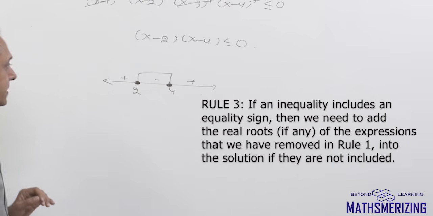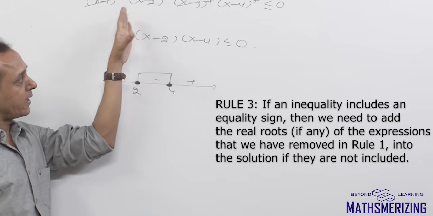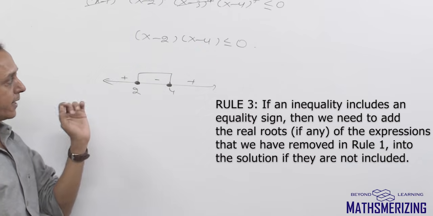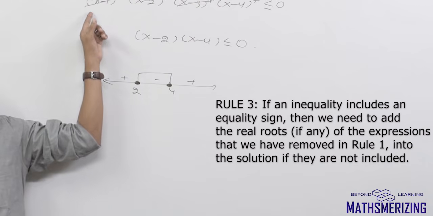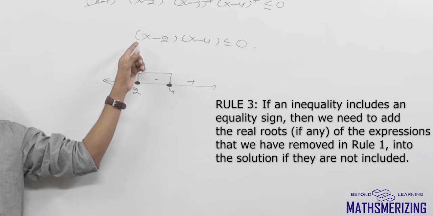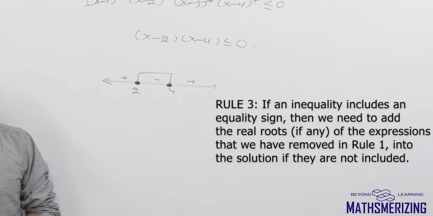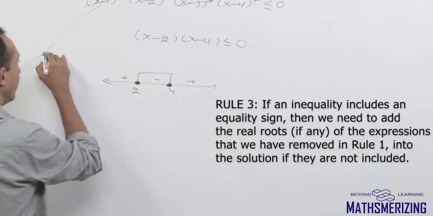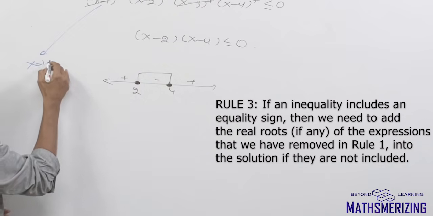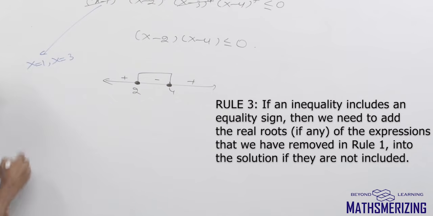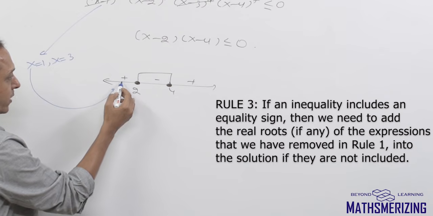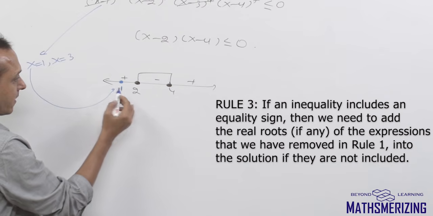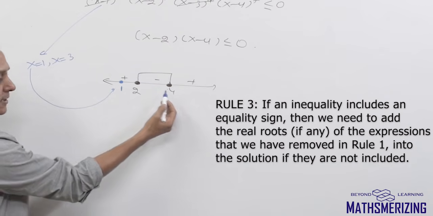Now rule number 3 says, if any inequality has an equality sign, then we may need to add the roots of the expression which we have removed in the final solution. So what have we removed? We have removed x equal to 1 and x equal to 3. So now I need to add 1, since 1 is not there. And x equal to 3 is already included.